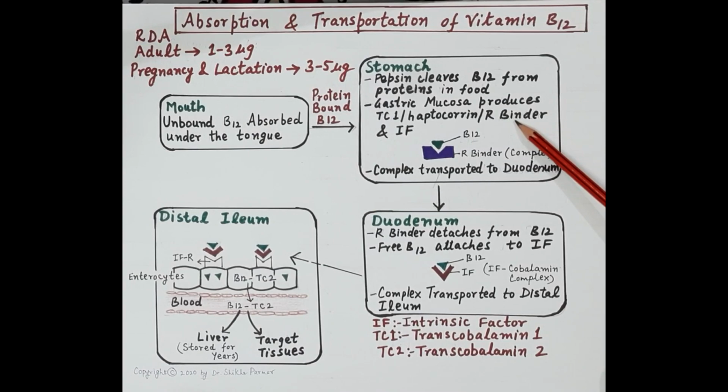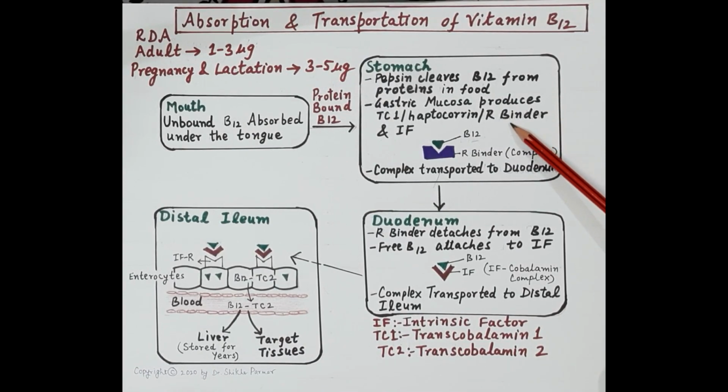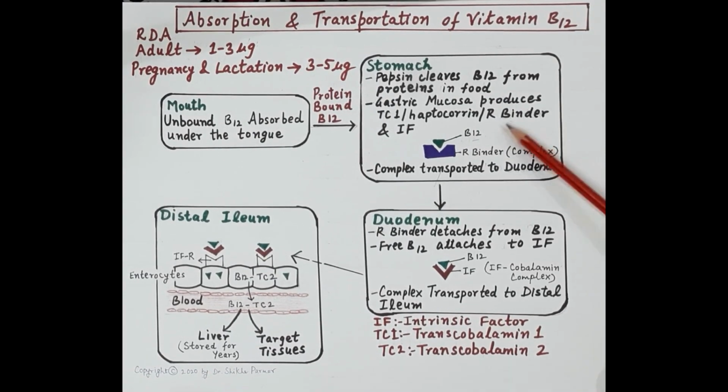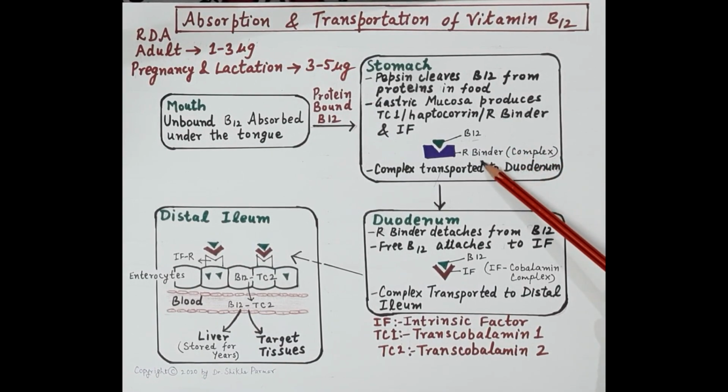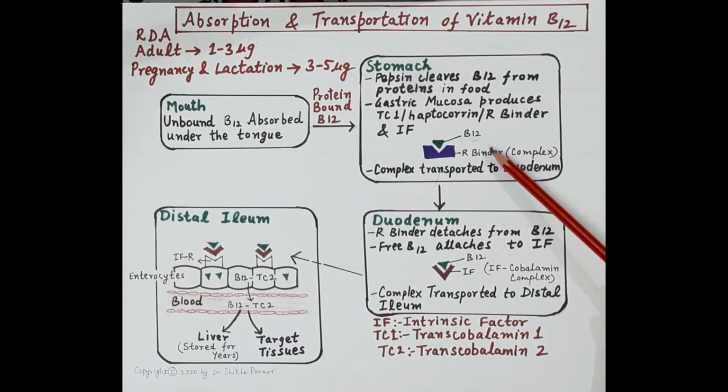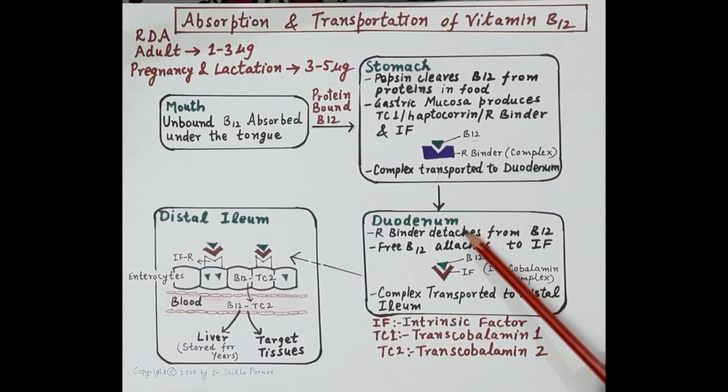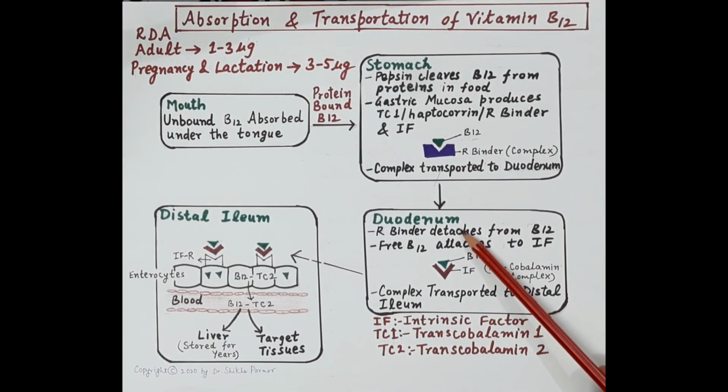The gastric mucosa also produces intrinsic factor, that is IF. Now, vitamin B12 binds to the R binder, that is haptocorrin, forming a complex. Now, this complex is transported to the duodenum. Here the vitamin B12 is shown as a green color triangle. So, this complex of vitamin B12 and R binder is transported to the duodenum.